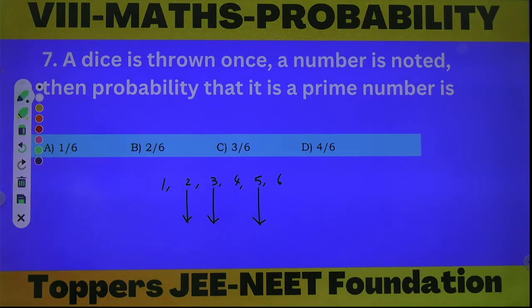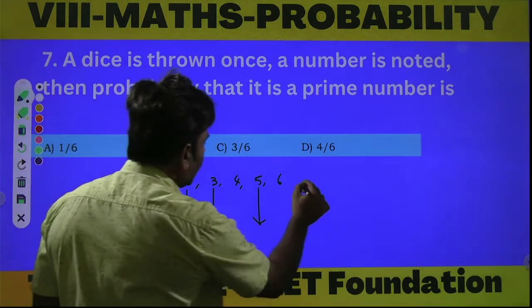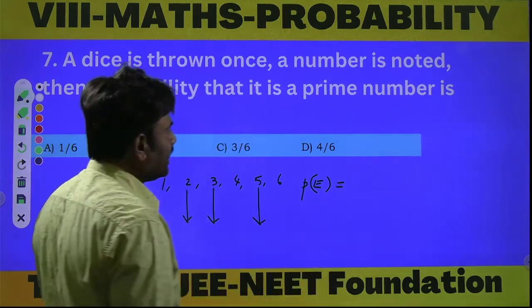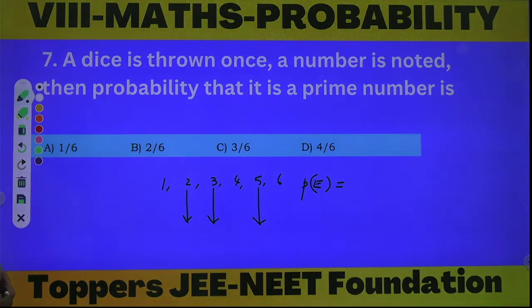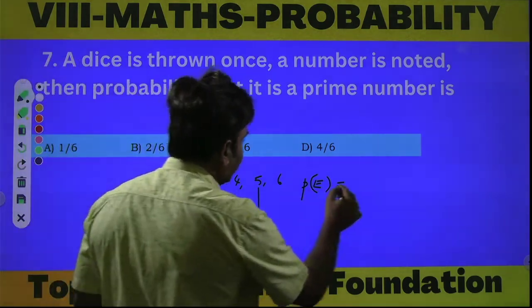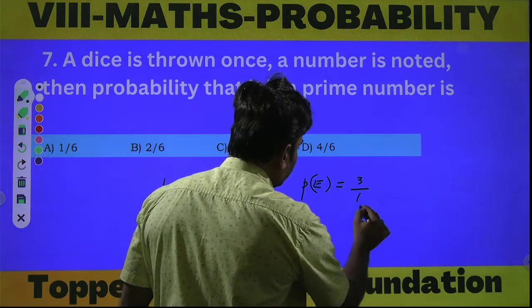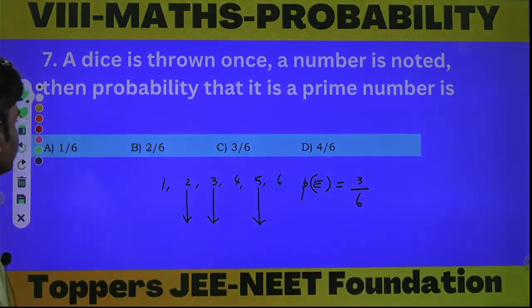Then let P of E be the probability of a number which is prime. That means the number of favorable outcomes to the event, here 3, by the total number of outcomes, 6. Therefore, the required answer is 3 by 6. Option C is the correct answer. Next question, students.